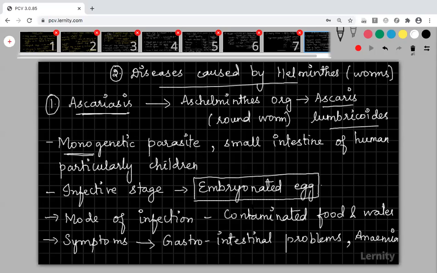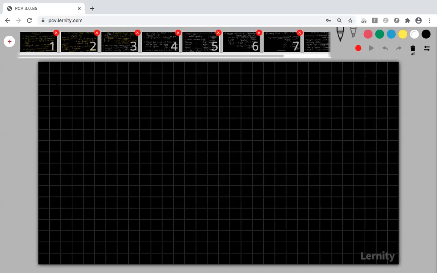You can see in children, sometimes if they have these worms in the stomach, they will not put on weight. They will look very thin and will be anemic also. And as I told you, blood cell counts will get reduced. That condition is called eosinophilia. Eosinophils are one type of WBC. Under WBC you have studied basophils, eosinophils and neutrophils. And there will be severe abdominal pain.